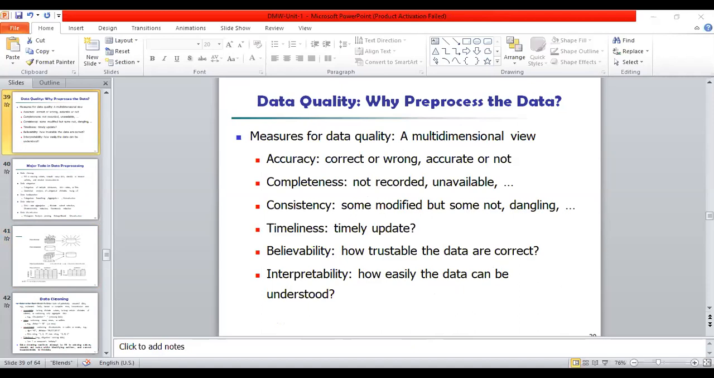Up to now, we have seen what data quality and the measurements of data are, and what the data pre-processing techniques are. Mainly there are 5 techniques: data cleaning, data transformation, integration, reduction, and data discretization, right? But why do we pre-process this data?